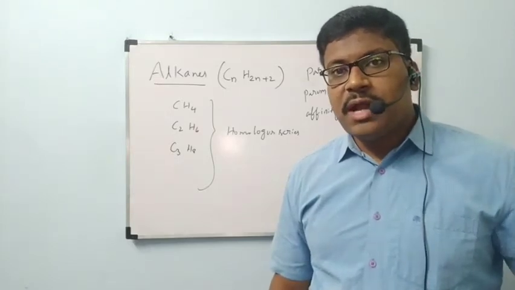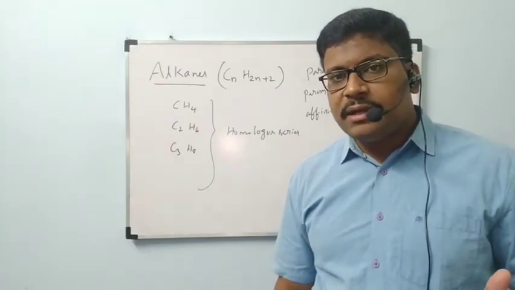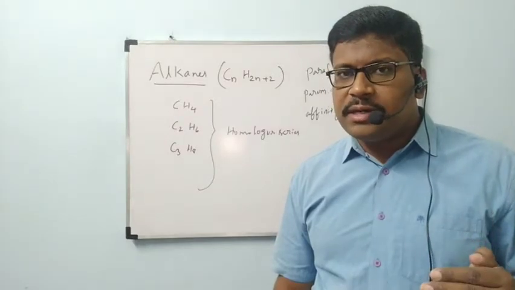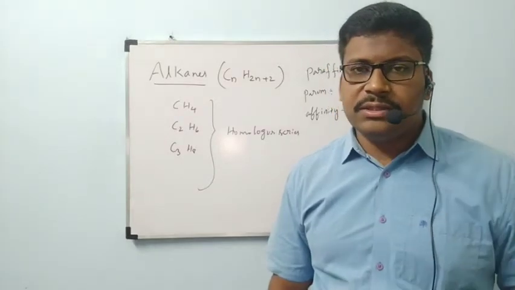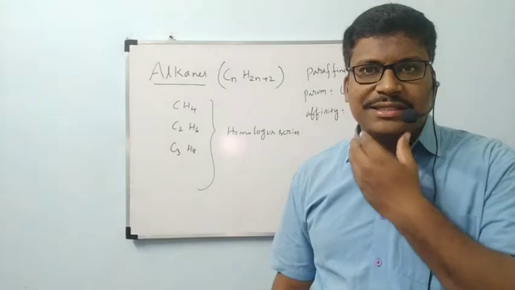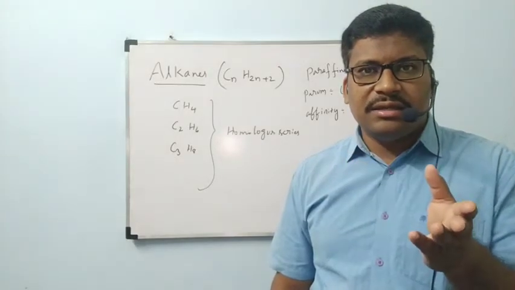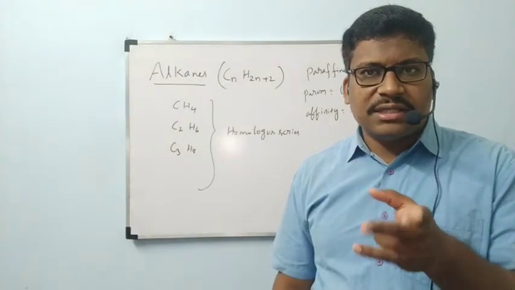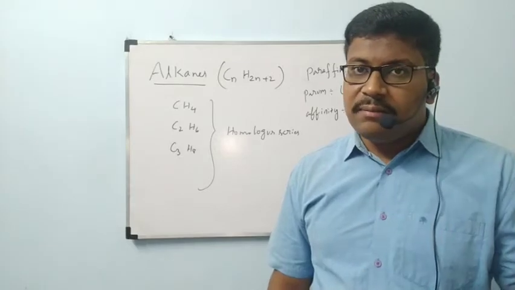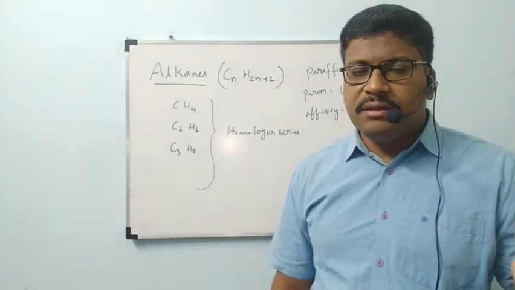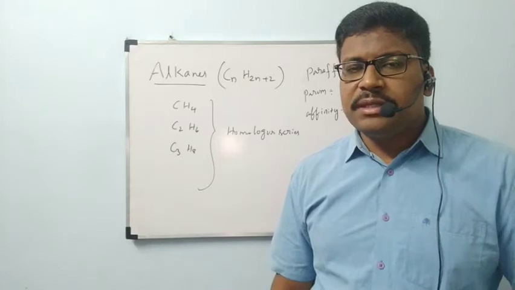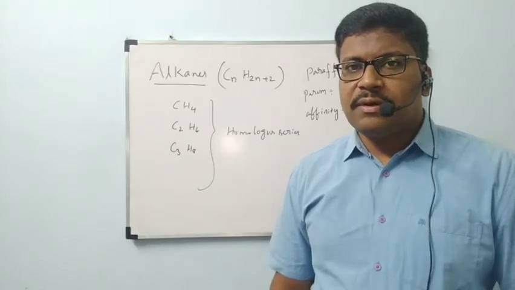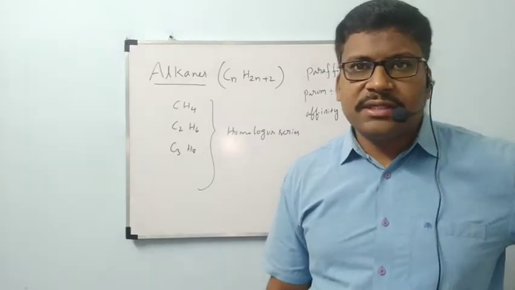Carbon-hydrogen bond is formed by overlapping of an sp3 hybrid orbital of carbon and the s orbital of hydrogen. Already we have seen in the structure of ethane, and in methane also. That complete head-on overlapping is called complete overlapping and it results in the formation of a sigma bond.